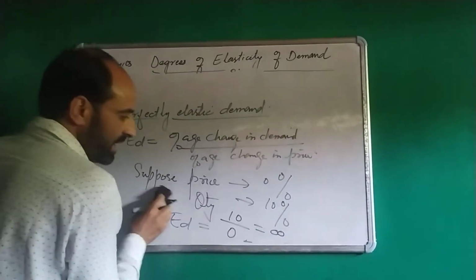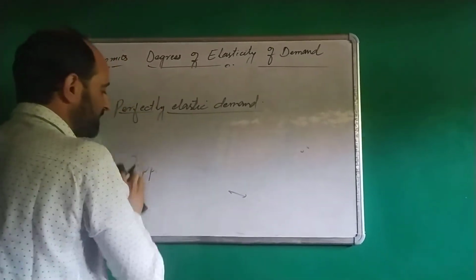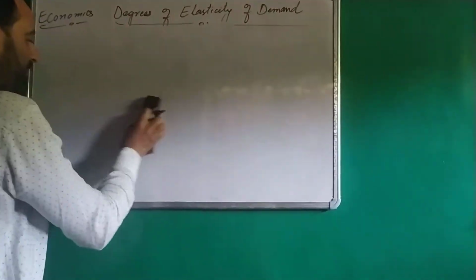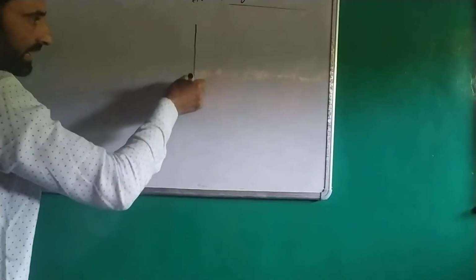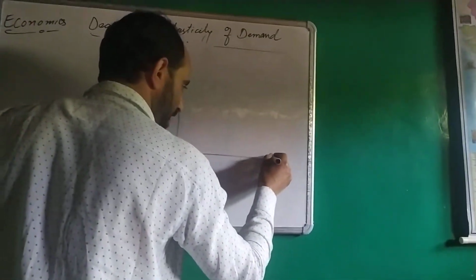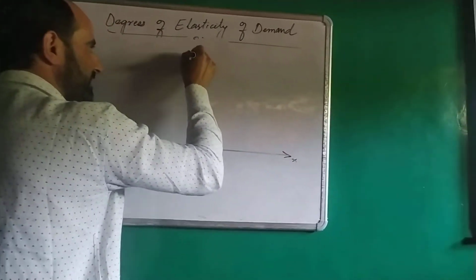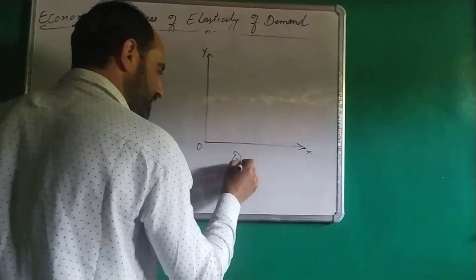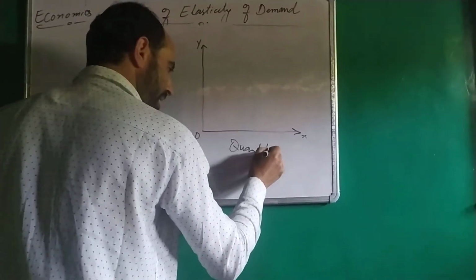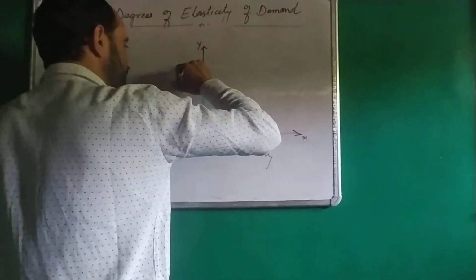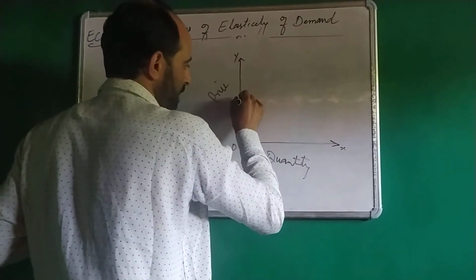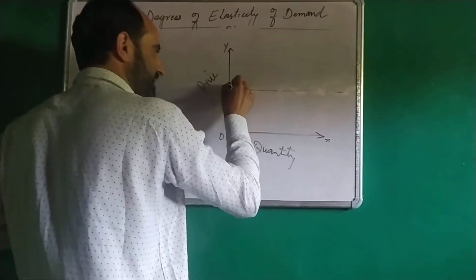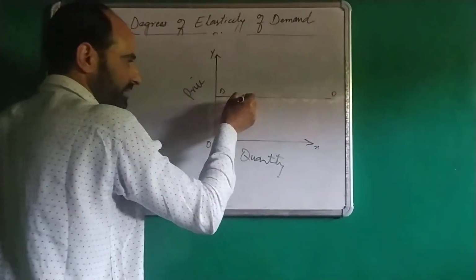This can also be shown with the help of a diagram. Here, this is the diagram. This is x-axis, y-axis, 0. This is quantity and this is price. This is DD, demand curve.